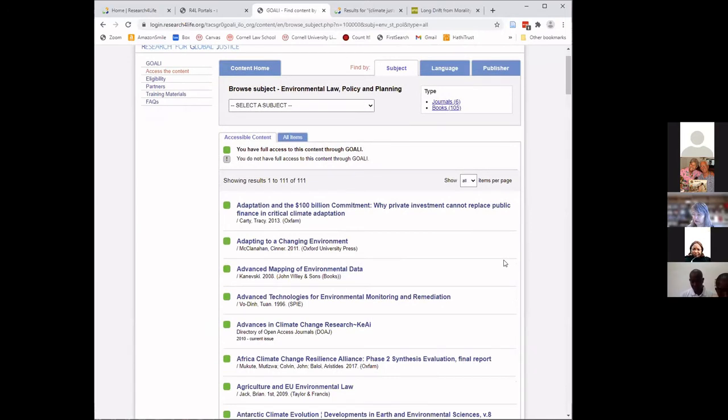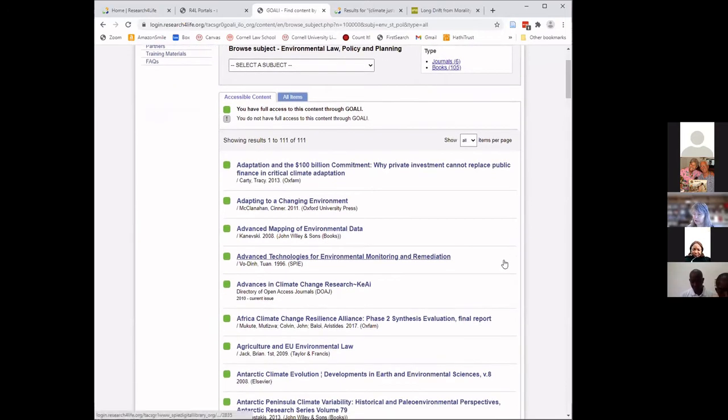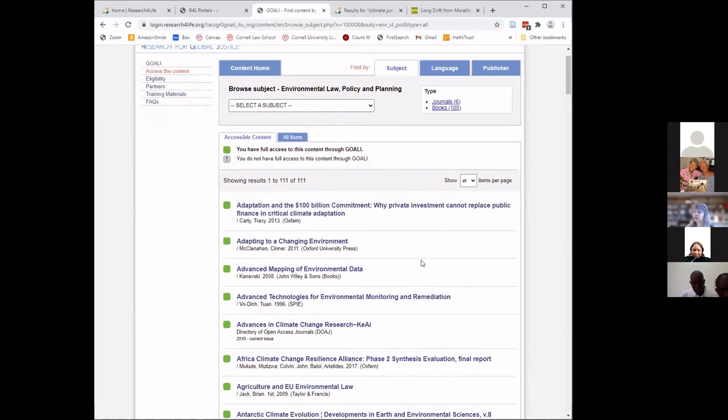And if you look at these results, you'll see that we are drawing sources from a variety of publishers: Oxfam, Oxford University Press, John Wiley and Sons, Directory of Open Access Journals, Taylor and Francis. So we have quite a bit here from a variety of publishers. We also can see a little explanation that out of our 111 results, 6 are journals and 105 are books.